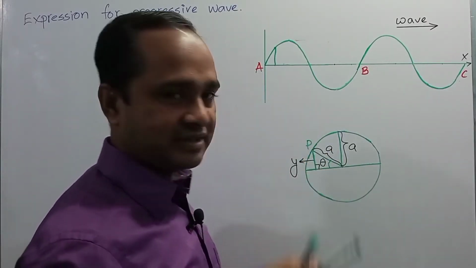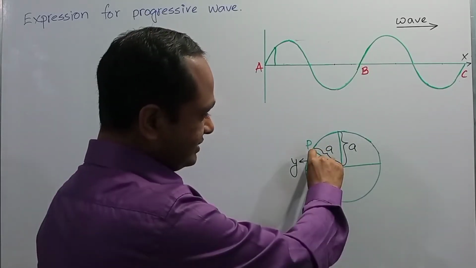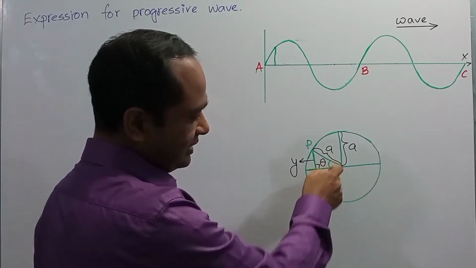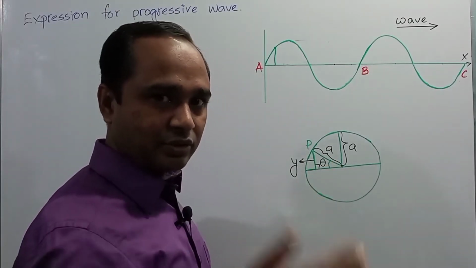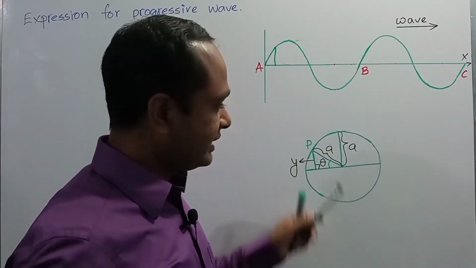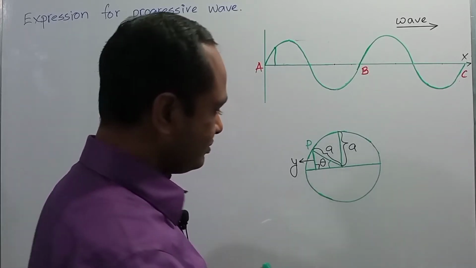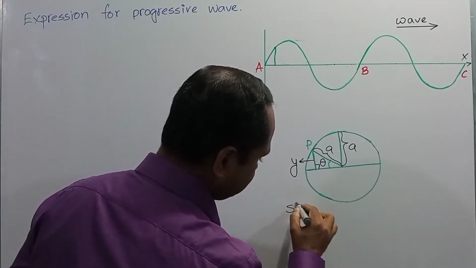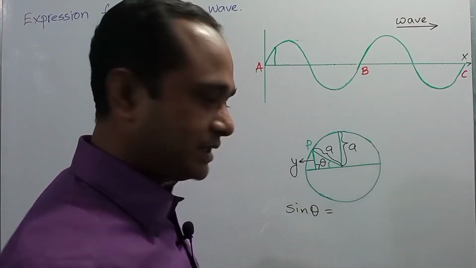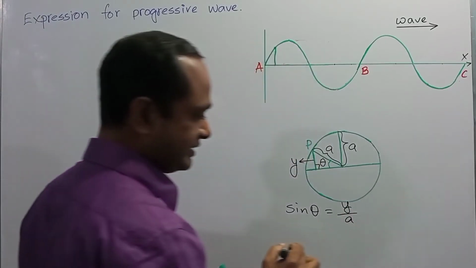So this side indicates the hypotenuse of the right angle triangle, whose value is A, and this indicates the perpendicular of the triangle, because this is the angle of the triangle, and you know the opposite side of the angle is perpendicular. So y indicates the perpendicular and A indicates the hypotenuse. You know sin theta is equal to perpendicular by hypotenuse. Here perpendicular is y and hypotenuse is A, right?